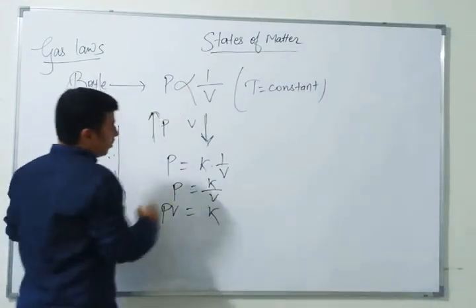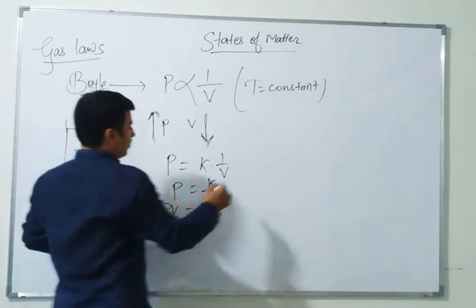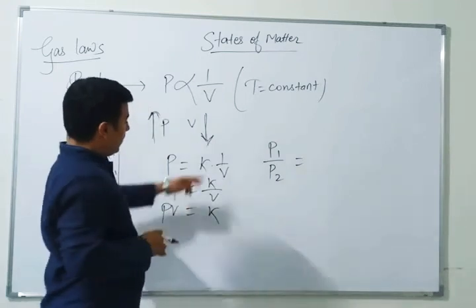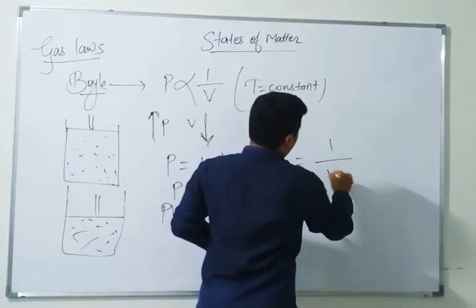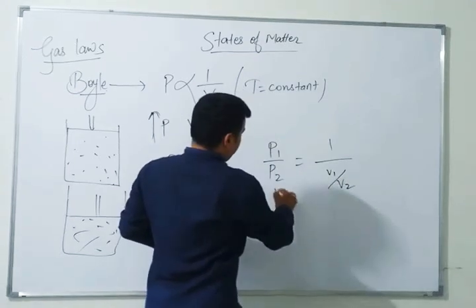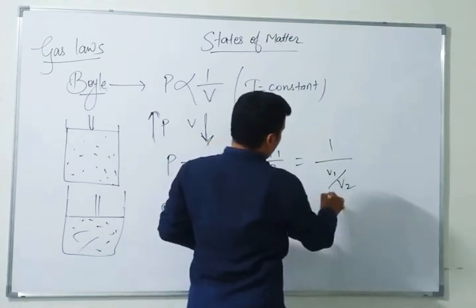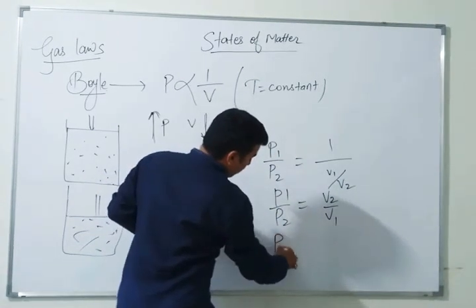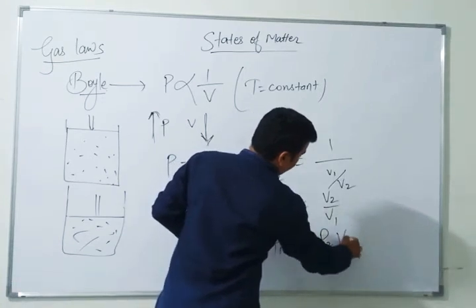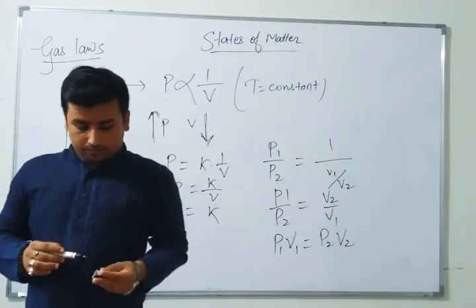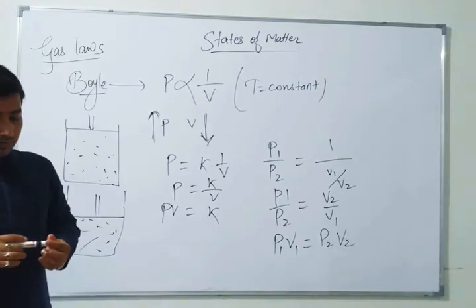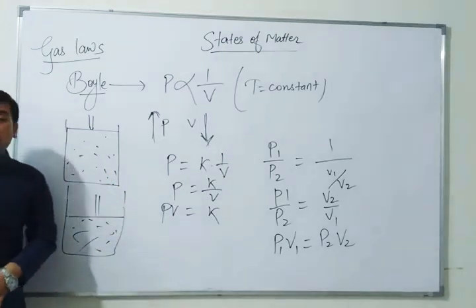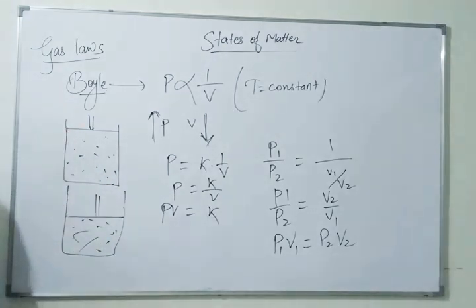Just suppose P1 by P2 is equal to 1 upon V1 by V2. So P1 by P2 is equal to V2 by V1. Right? Cross multiplication gives P1 V1 is equal to P2 V2. Is it right or wrong? It is right.